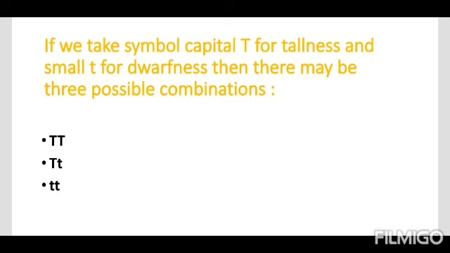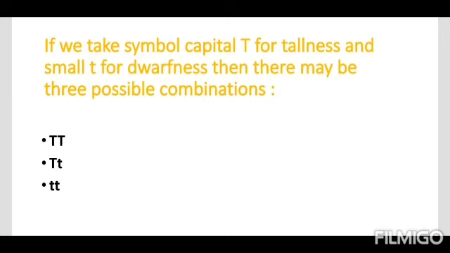Capital T small t is the heterozygous condition. Two genes are both representing one character, the height of the plant. Capital T represents tallness and small t represents dwarfness, and this combination is heterozygous. In this condition, which gene will express itself? Only the capital T, meaning the plant will look tall. It still has the small t, the characteristic for dwarfness, but the dwarfness gene cannot express itself because a dominant gene is also available. The gene which is not expressing itself is the recessive gene.